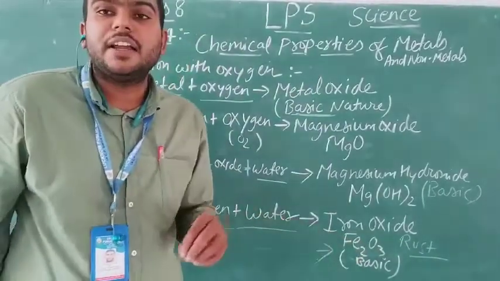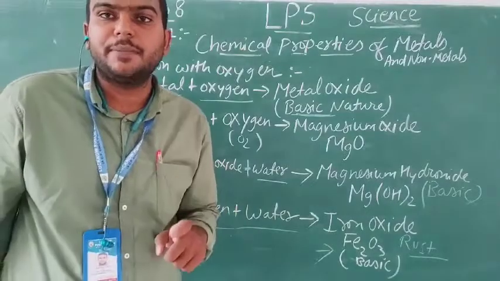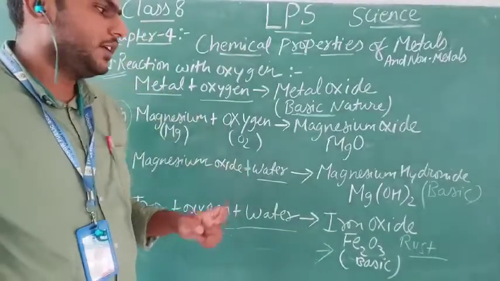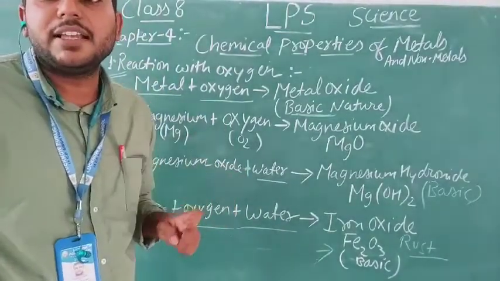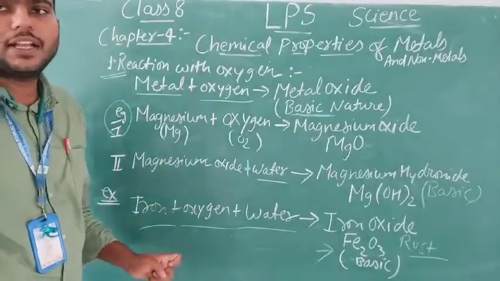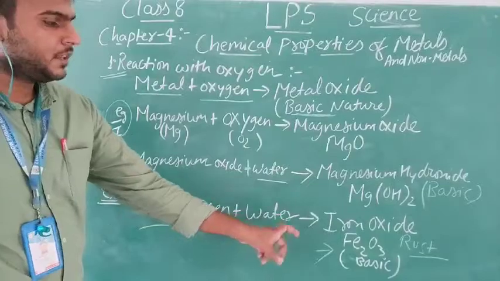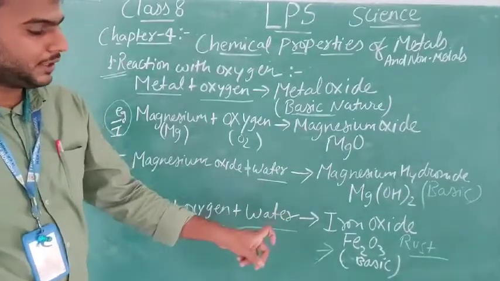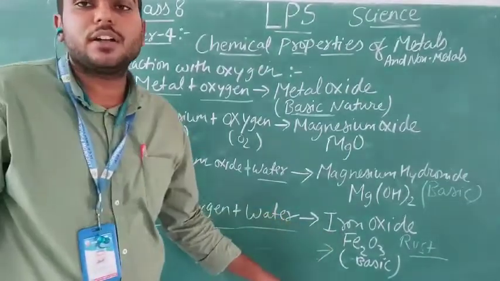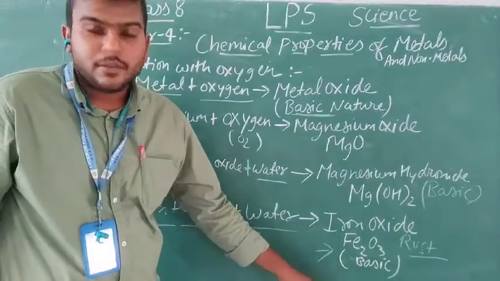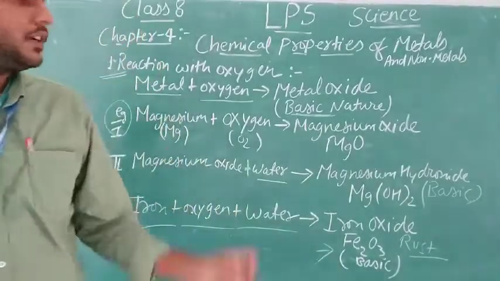Fe2O3. Then I will check the solution which I have made by mixing the rust and water with pH paper. I will see that red litmus paper is being converted into blue. That means the iron oxide is also basic in nature. This was our first point.